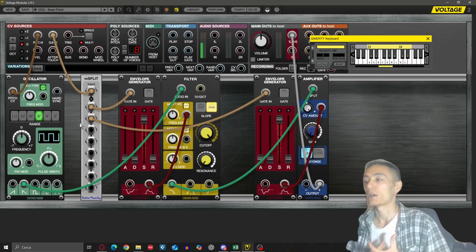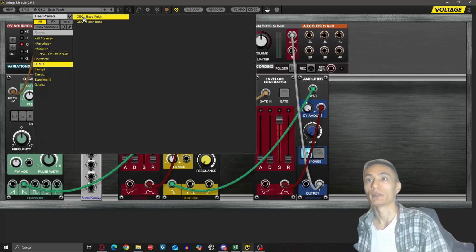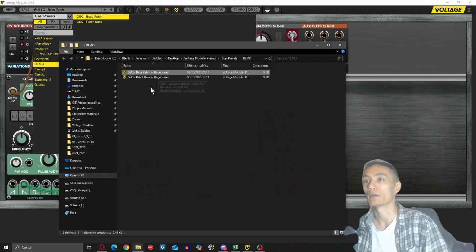Now where is the preset? To find it, you need to click here on this menu. You click and you can find it here. I already made another one, but this is the one that I just made, bass patch. Now to find it, all you need to do is to right click and select show file. This file here, 9 kilobytes, is the file that you need to upload on Classroom.